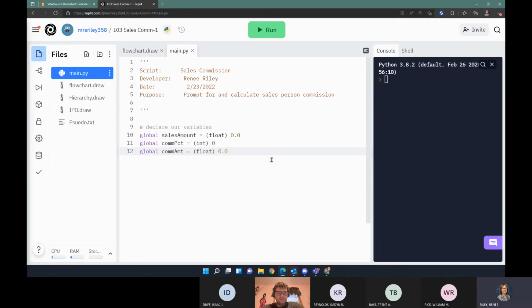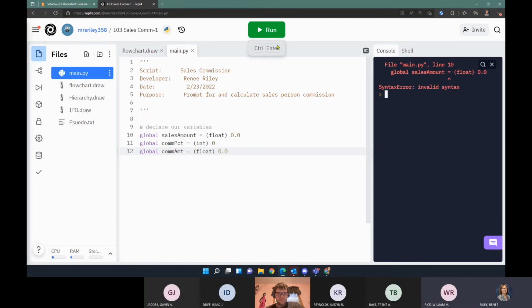Now, I'm not 100% sure about my syntax, so I'm going to run this and make sure that I don't have any errors so far. It's just a few lines of code, but I'll let the good old Python interpreter do a syntax check for me. And sure enough, it doesn't like that equals. Whenever I'm creating a global variable in Python, I can't give it an initial value.